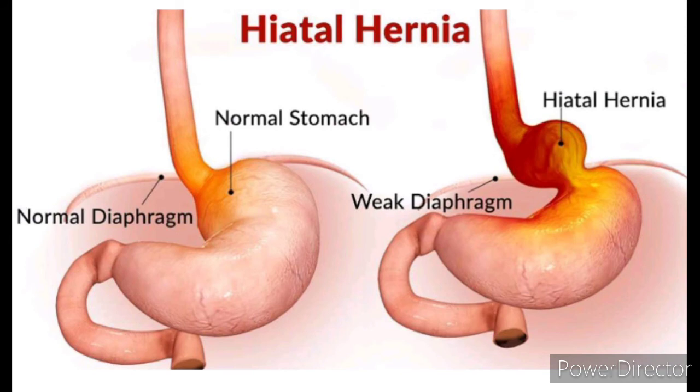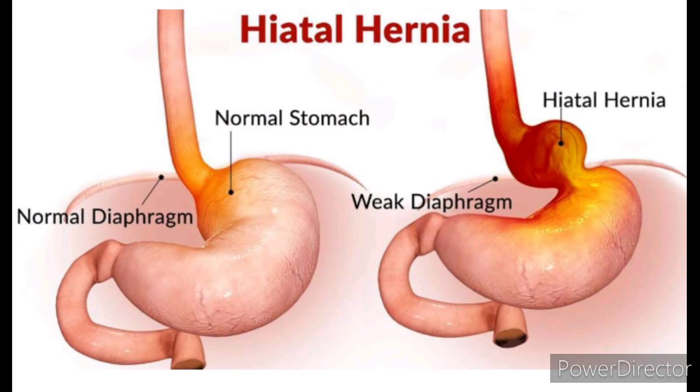Hiatus hernia is otherwise called a diaphragmatic hernia. So what is a diaphragm? It is a muscular sheet which separates the thorax and the abdomen. In the hiatus hernia, the superior part of the stomach protrudes slightly above the diaphragm. So what is a hiatus hernia? The superior or anterior part of the stomach protrudes slightly above the diaphragm. It is called a hiatus hernia.